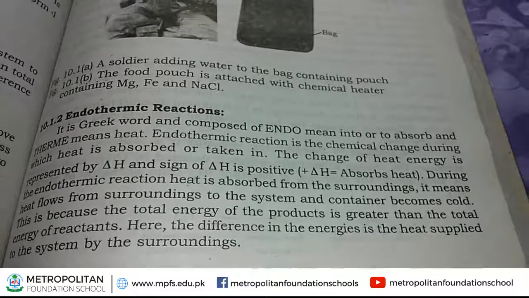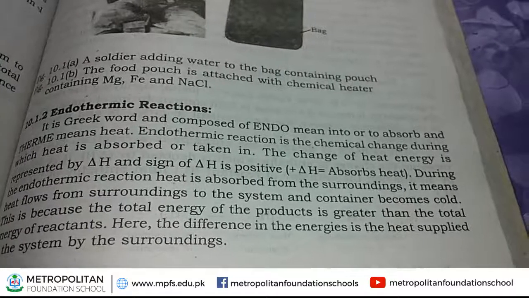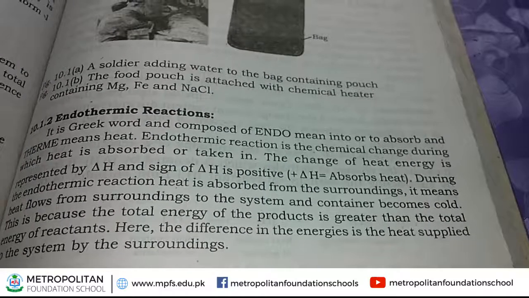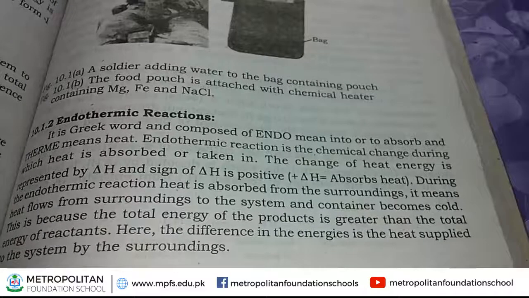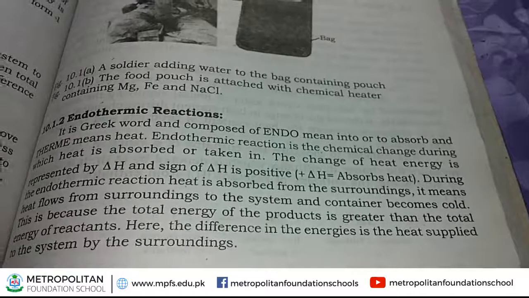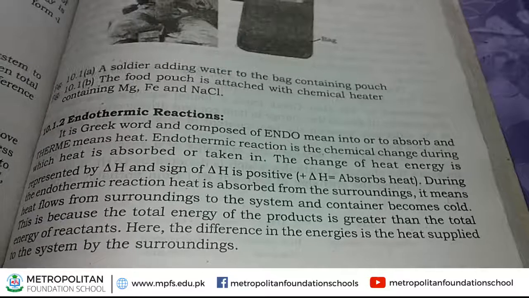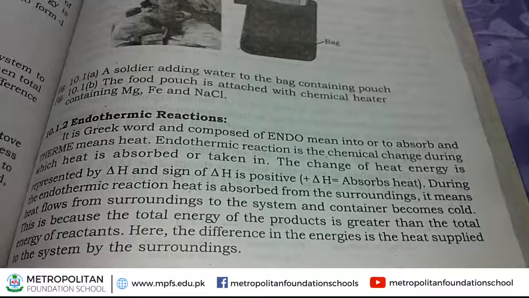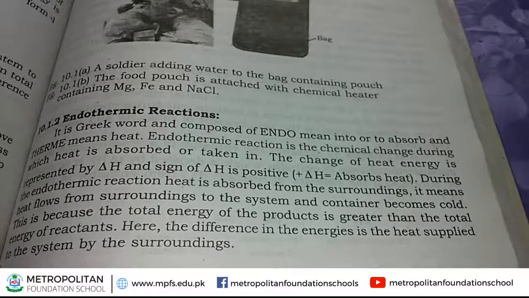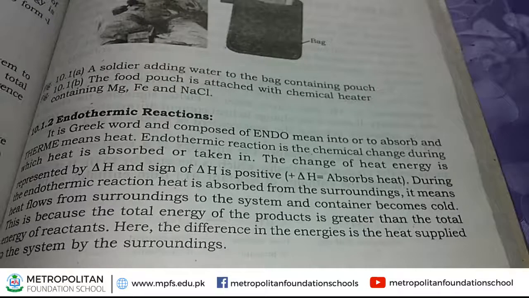This change of heat is represented by delta H, and along with the value of delta H, a positive sign is mentioned. This positive sign indicates heat absorbed during a chemical reaction. This positive sign indicates heat is absorbed during an endothermic reaction. I hope students you understand the term endothermic reaction.